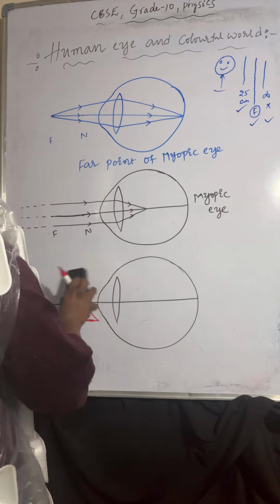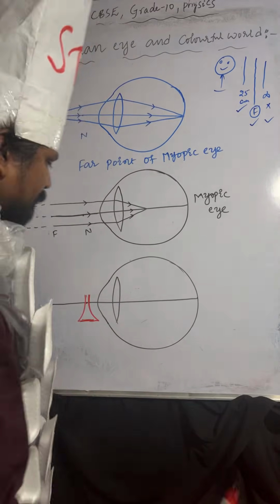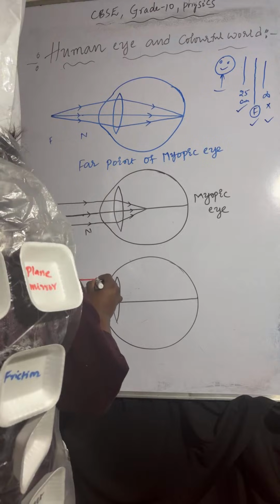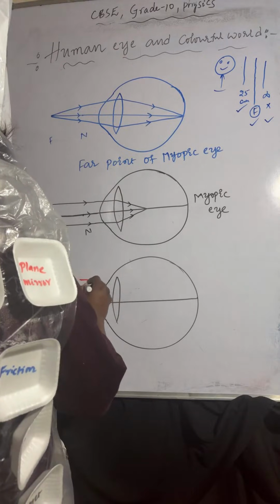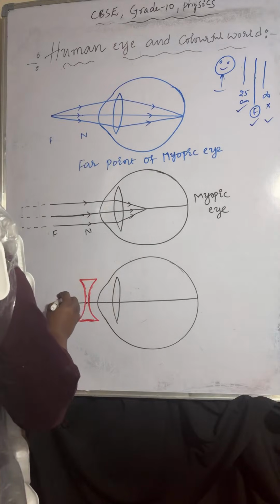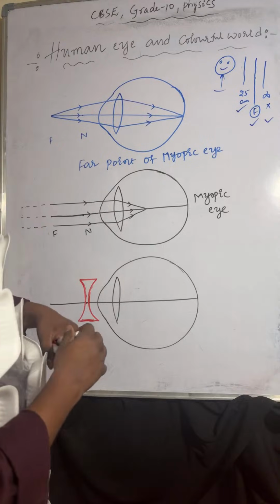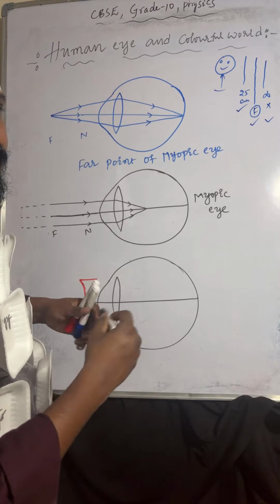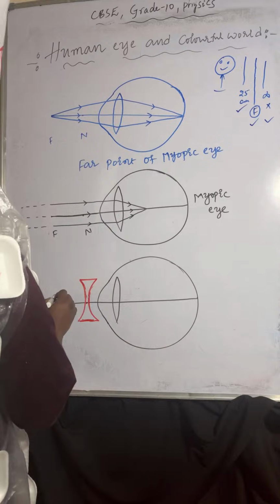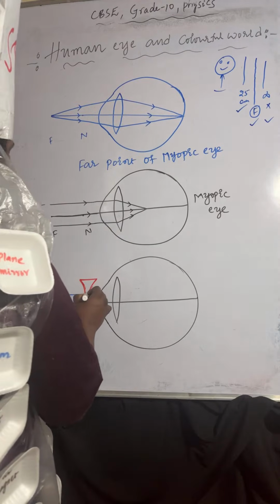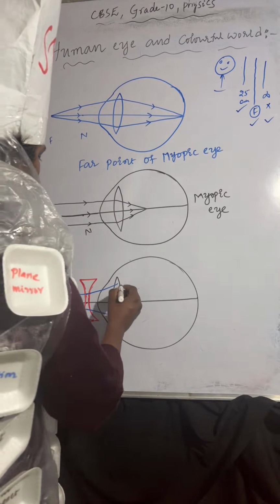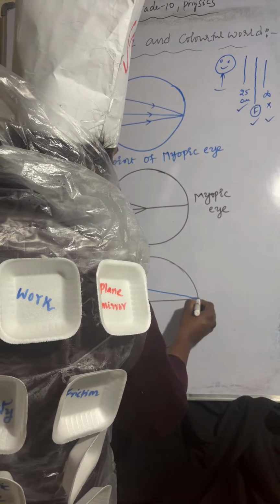So concave lens. So one lighter I am taking. Thank you everyone for supporting, thank you so much. So here you can observe those light rays will meet here at the retina.